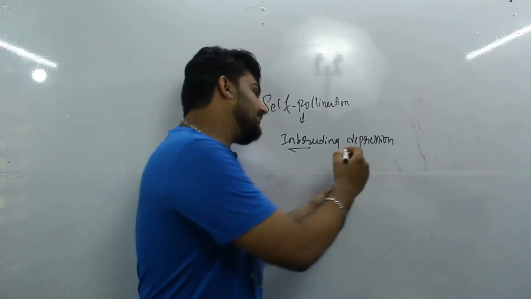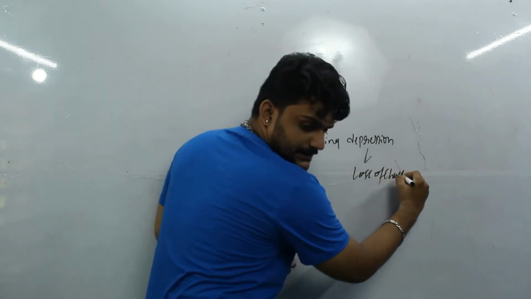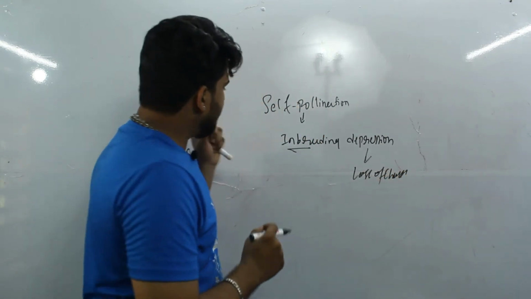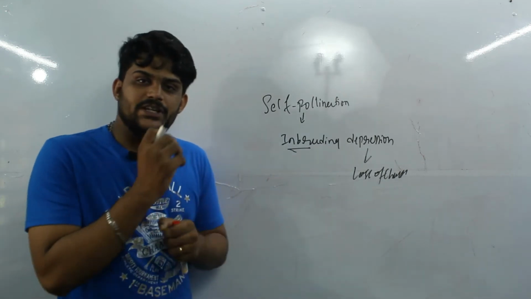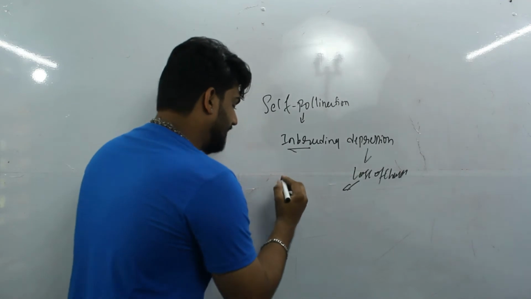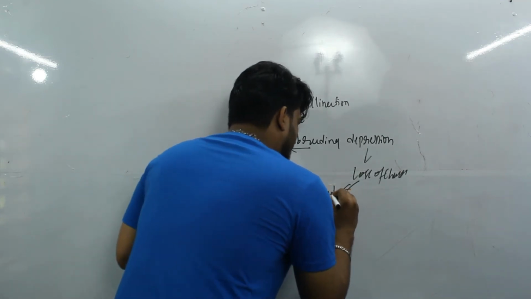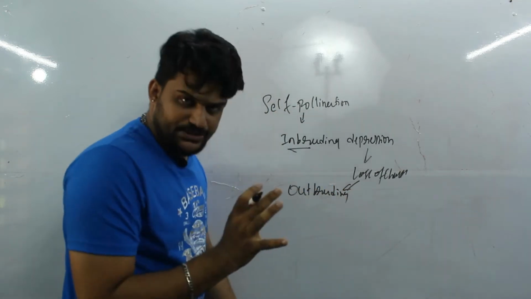That loss of character is the thing which made the flower undergo the process known as outbreeding. Outbreeding is nothing but cross pollination, okay?